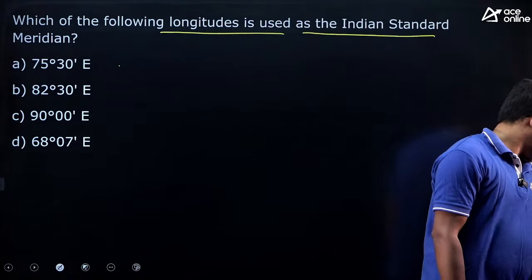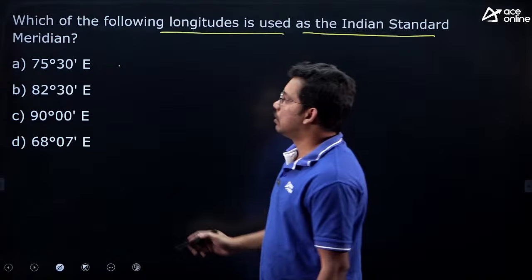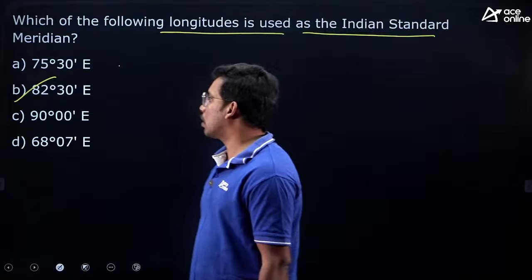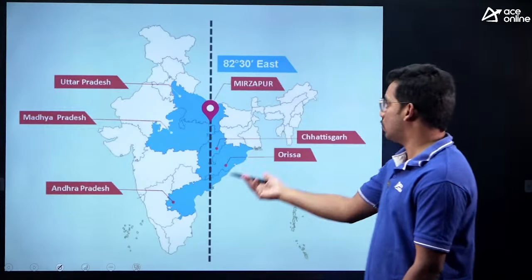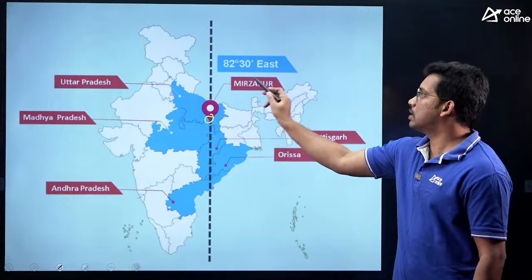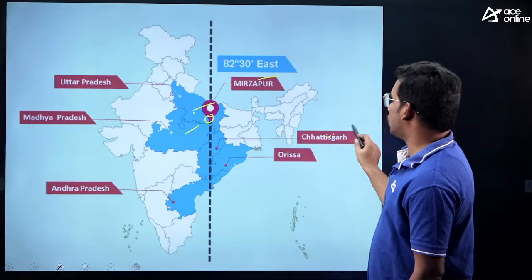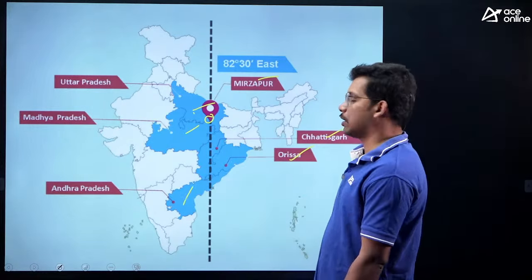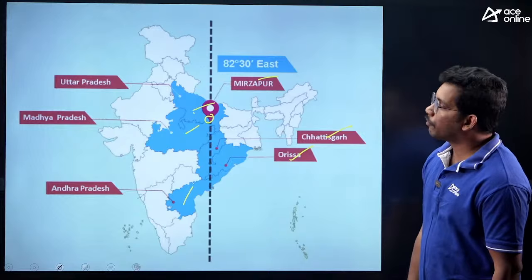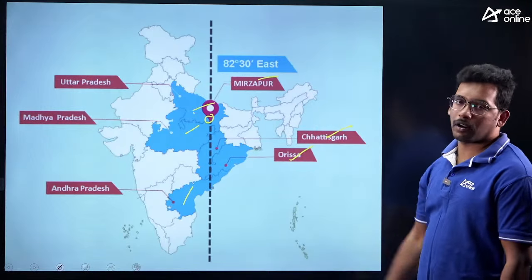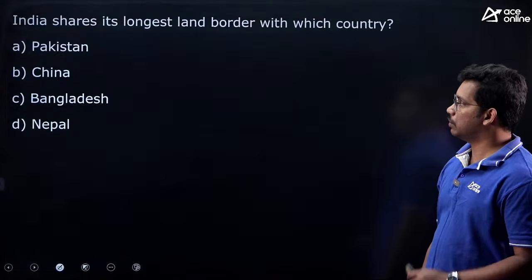So already someone answered, very good. So basically it is 82.5 degree 30 minutes east. You can see it passes through Mirzapur city and through UP, MP, Chhattisgarh, Orissa and Andhra Pradesh. So these are the 5 states through which the 82.5 degree east longitude passes.